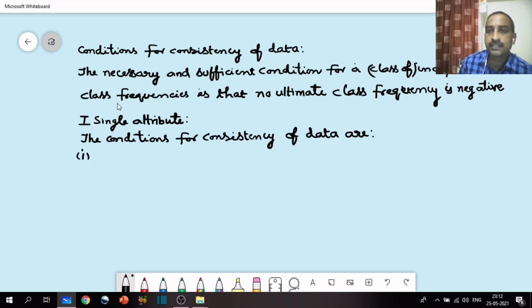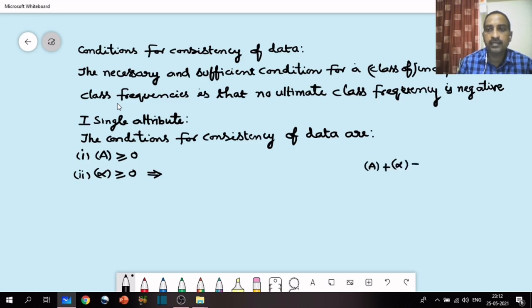Ultimate class frequencies are nothing but higher order class frequencies. The first one is A is non-negative, that means A is greater than or equal to 0. The second one is alpha is also greater than or equal to 0. You know that A plus alpha equals n, so from this you can write n minus A is greater than or equal to 0.